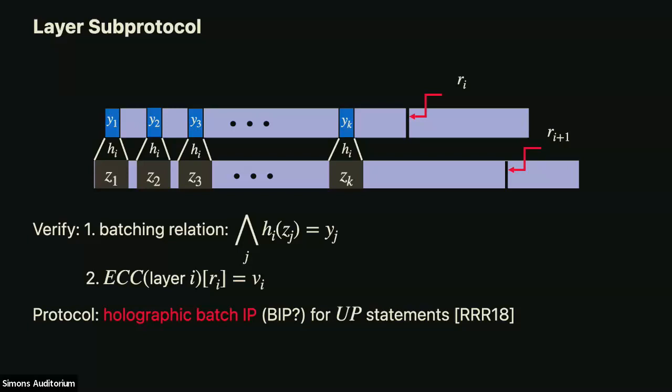We're verifying that this is true and this is true and this is true, and that there's some global truth about the encoding of all of these yi's. And then we can use a batch interactive proof from a previous work, a different RRR with Ron and Omer, to get constant round complexity and polynomial in n to the sigma communication. You can use the small space protocol directly. You would have an exponential round complexity in 1 over sigma, and I want to have polynomial.